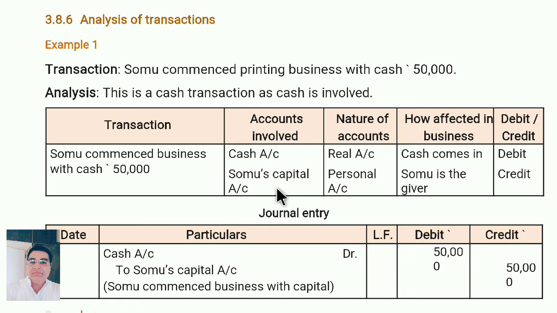So cash account is which account? It is a real account. What is the rule of real account? Debit what comes in. So it comes in, so it is debited. Somu capital. Capital is what? Personal account. So what is the rule of personal account? Debit the receiver, credit the giver. So Somu is the giver, that's why it is credited. So cash account debit to Somu capital account. Or simple way to remember, whatever comes in debited, whatever goes out credited. So cash comes into the business, so cash account debit to Somu capital account, 50,000, 50,000.